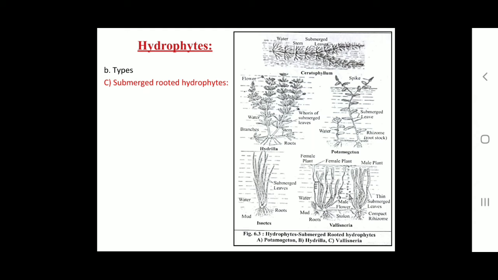Then the first type in this, that is rooted hydrophytes. We must see their external adaptations and internal adaptations. So first we see external adaptations in roots. As the plants are growing in water, the roots are of secondary importance and are less significant. Hence, roots may be entirely absent, as in Wolffia, Salvinia and Ceratophyllum, or poorly developed, as in Hydrilla.